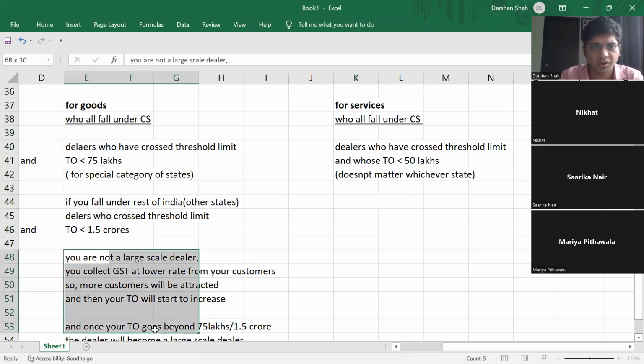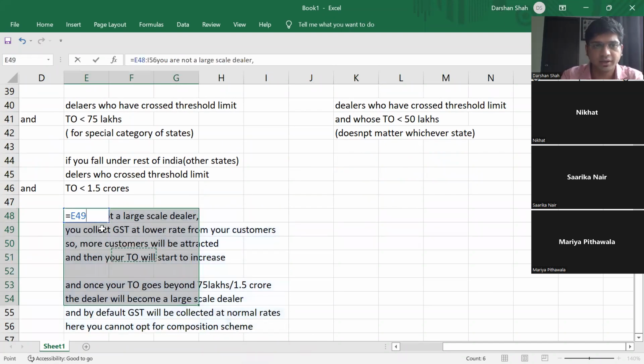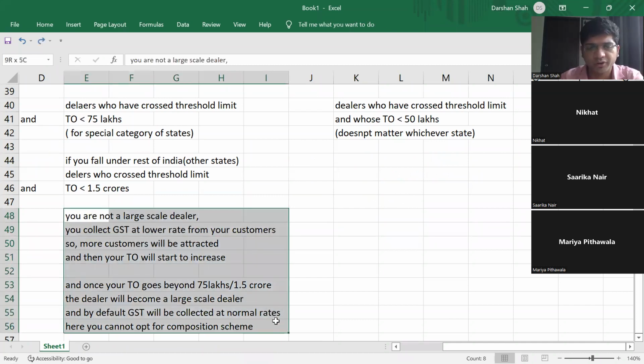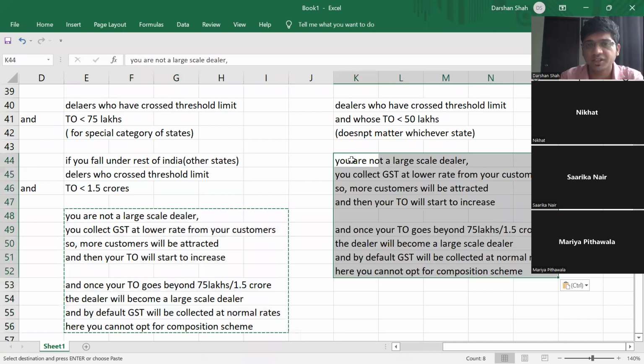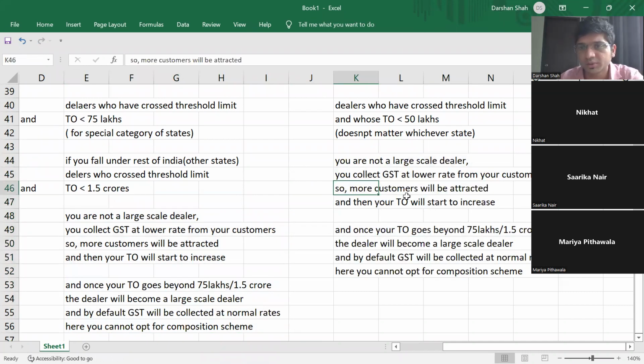And then you get to collect GST at a lower rate from your customers. So more customers will be attracted and your turnover will start to increase. And once your turnover goes beyond 50 lakhs, the dealer becomes a large scale dealer, and by default GST will be collected at normal rates. And here you cannot opt for composition scheme anymore.